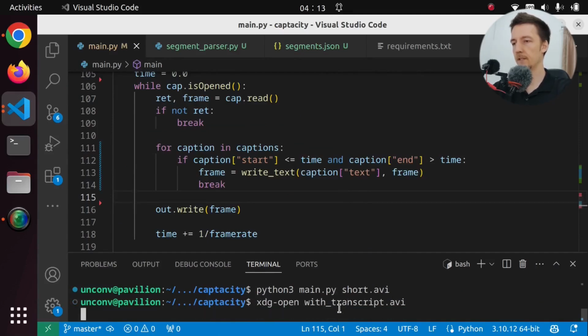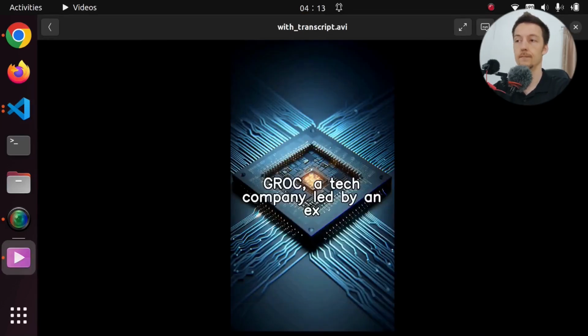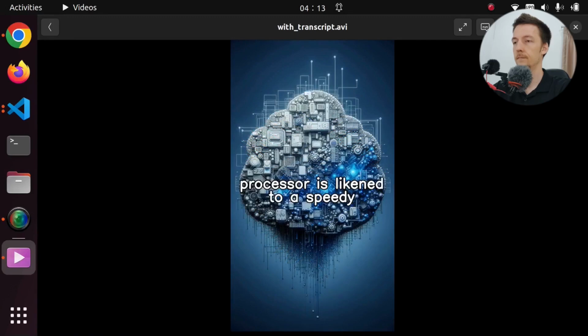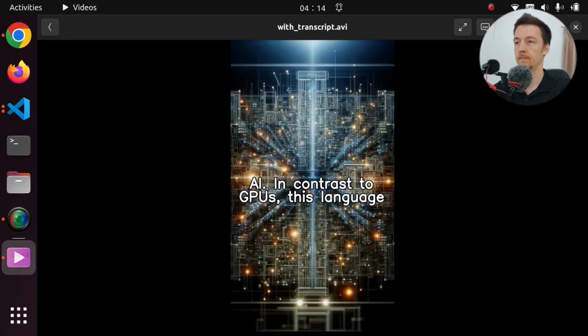Okay, and let's open it. Grok, a tech company led by an ex-Google engineer, claims to have created the first ever language processing unit, promising unprecedented speeds for AI application. Their TensorStream processor is likened to a speedy assembly line that processes data tasks sequentially and efficiently, making it a potential game changer for AI. In contrast to GPUs, this language processing unit adopts a streamlined approach, eliminating complex scheduling hardware, saving energy, and avoiding underutilization of cores.